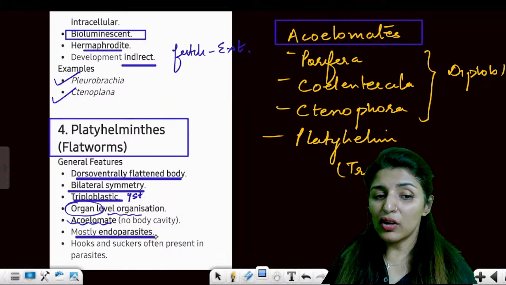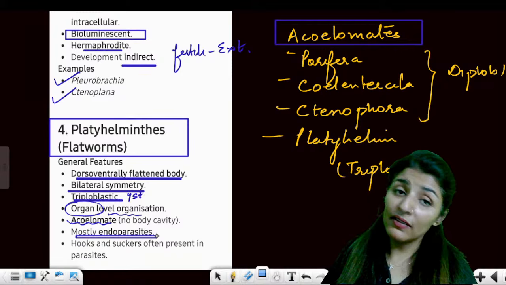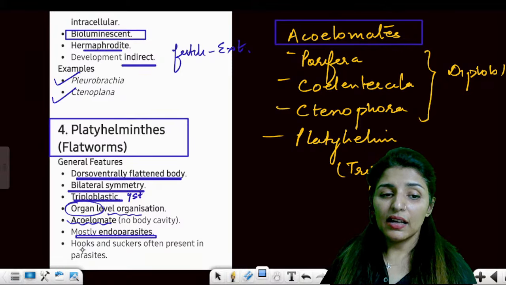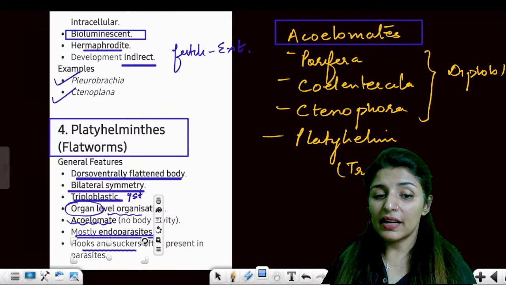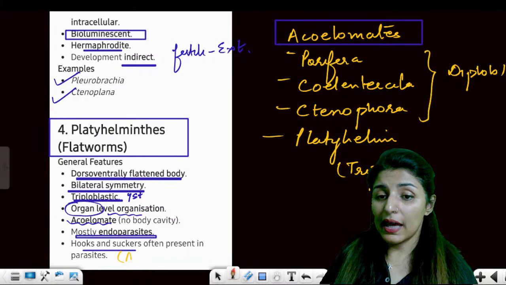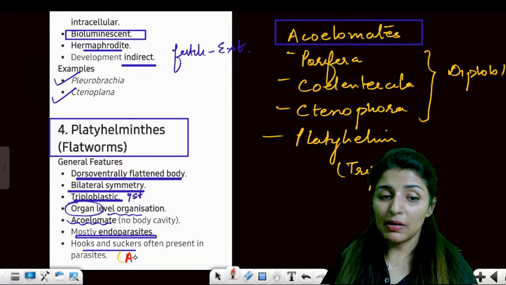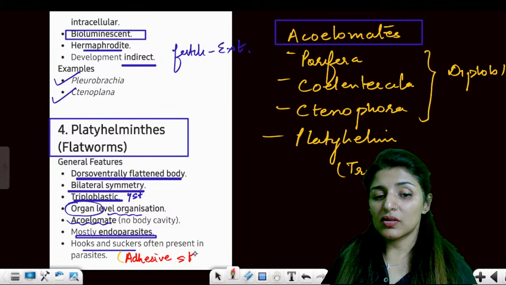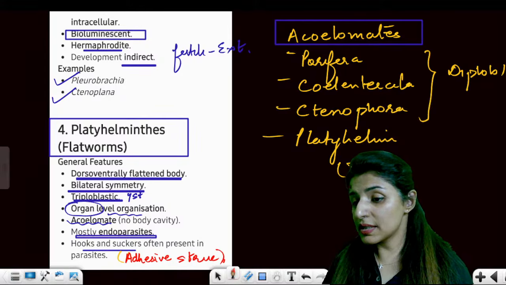Now, mostly endoparasites, so they live inside the living host, and hooks and suckers are the adhesive structures. Hooks and suckers help the parasites to attach to the body. Are these points clear to all?